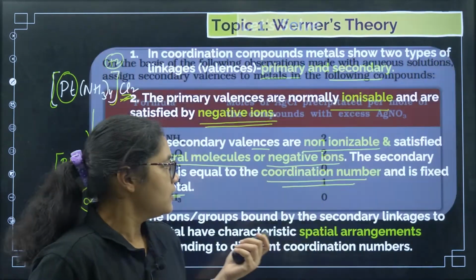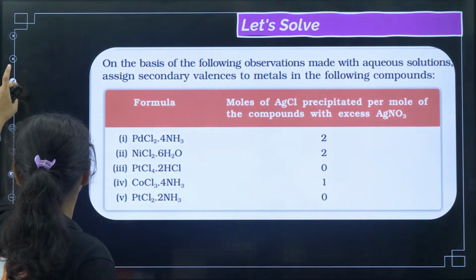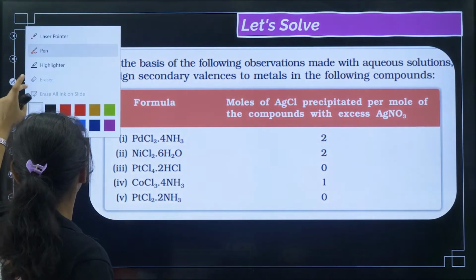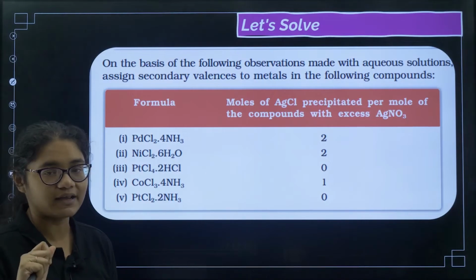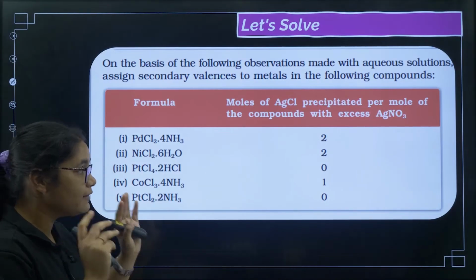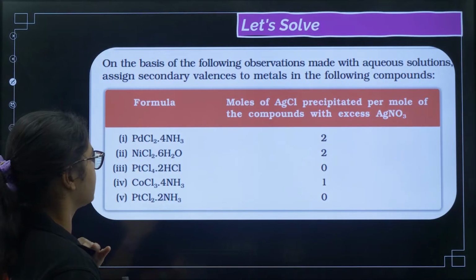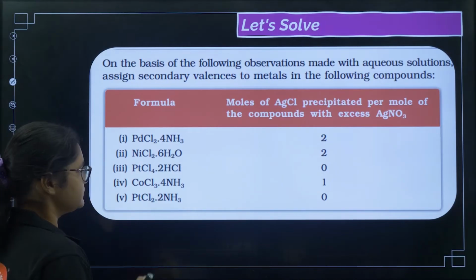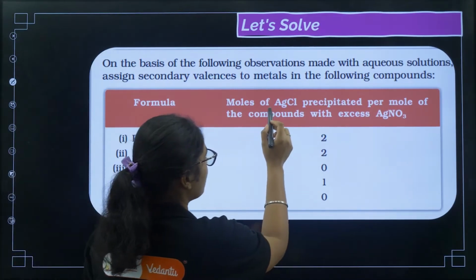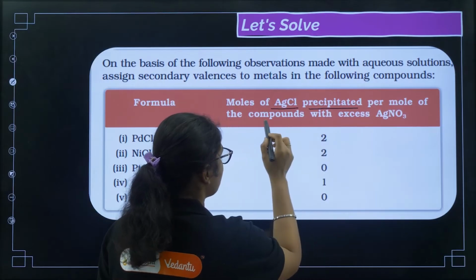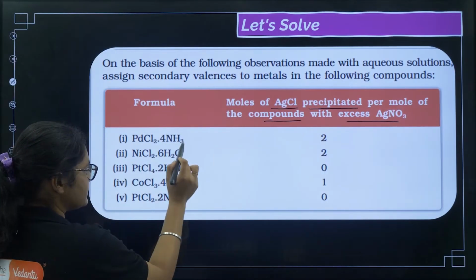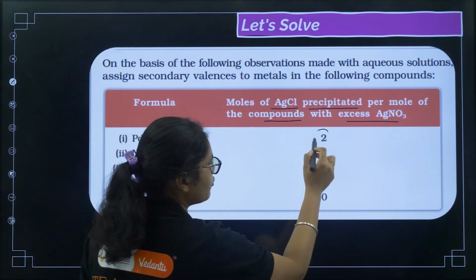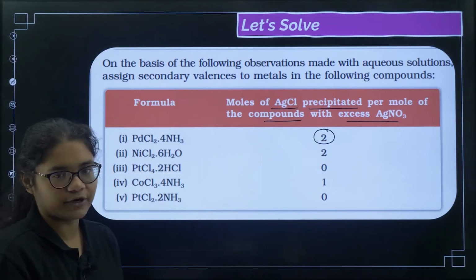Now if we see an example here, this is a question from NCERT, but very easy and a very good example to understand primary and secondary. It says the moles of AgCl precipitated per mole of the compound with excess of AgNO3. Now when you react this compound with AgNO3, 2 moles of AgCl are produced.